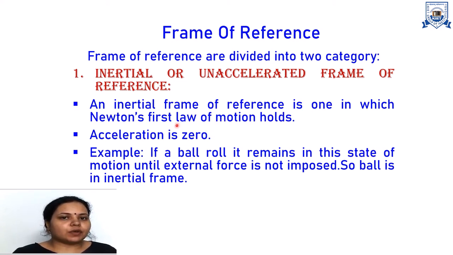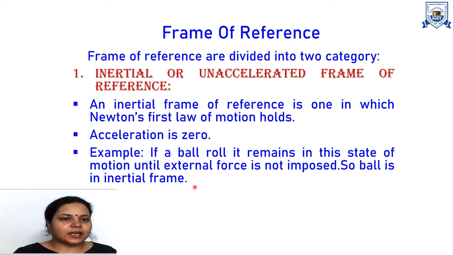So all the frames of reference which are at rest or moving with constant velocity are known as inertial frames of reference. If a frame of reference is moving with constant velocity with respect to an inertial frame of reference, it is also known as an inertial frame of reference. Example, if a ball rolls, it remains in its state of motion until an external force is imposed. So the ball is in an inertial frame. Okay, for us Earth is also an inertial frame of reference.